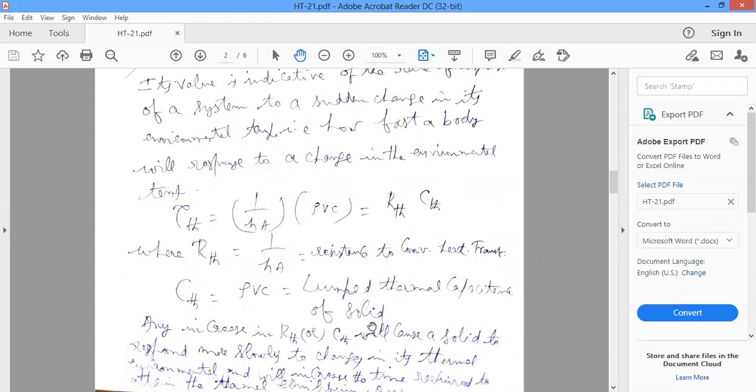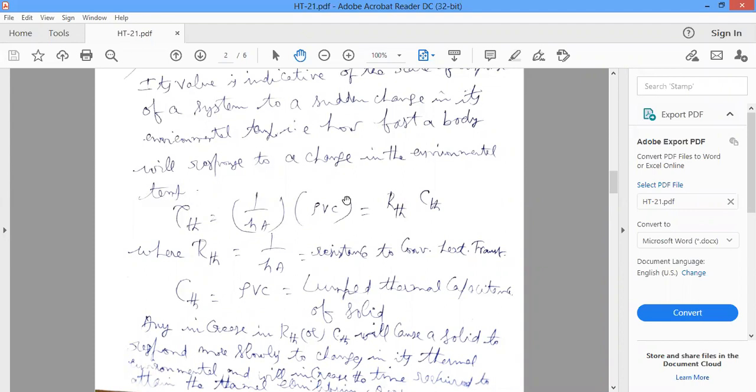So if the thermal resistance or thermal capacitance increases, it takes more time to reach the equilibrium condition.